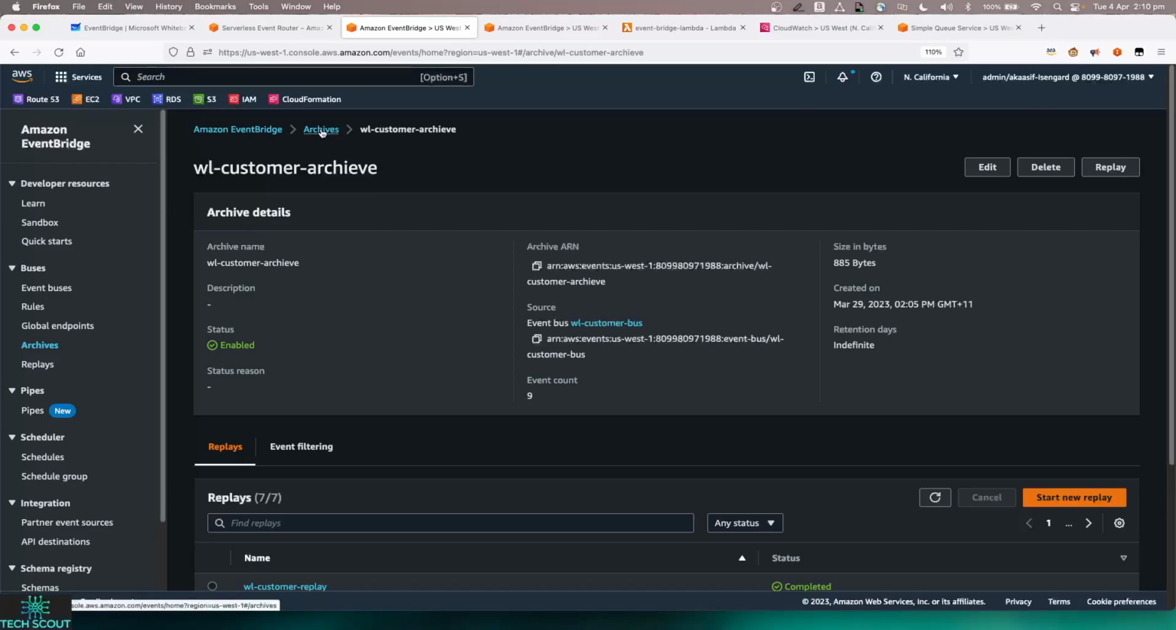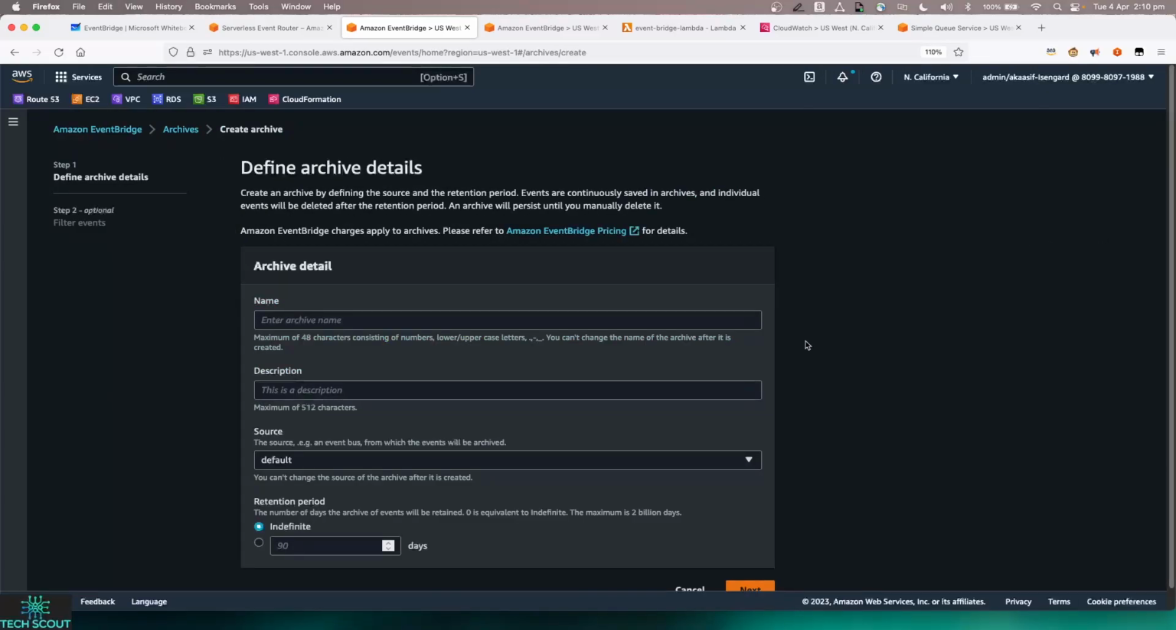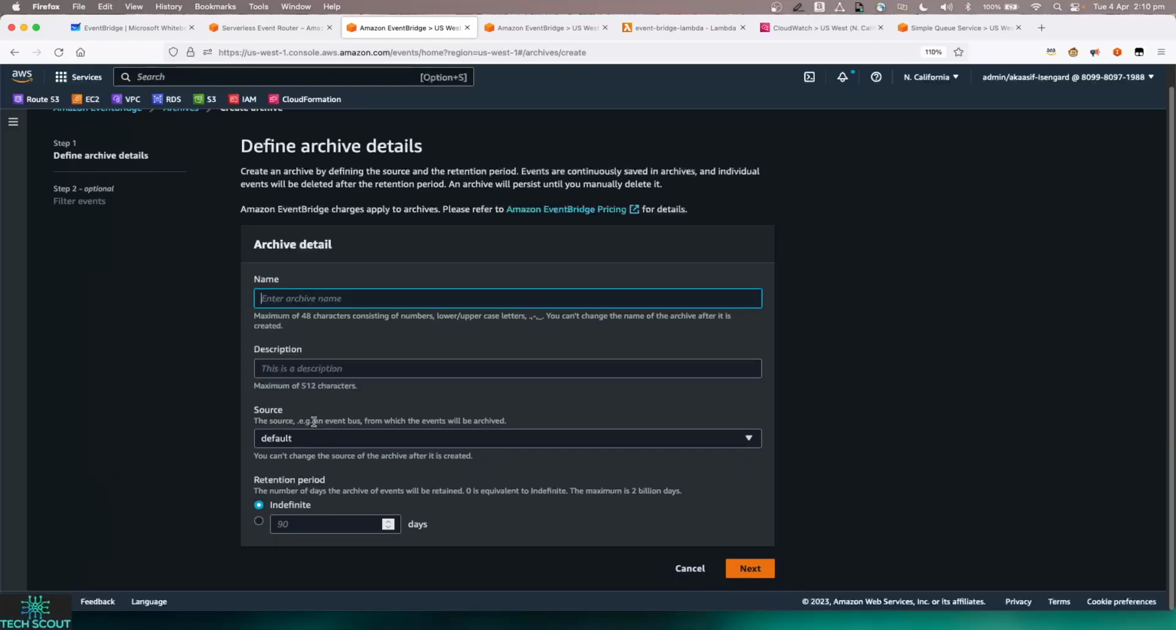What we can do with this is, in the archive, you can create a new archive, and then you just provide the source. At this stage, let's say our bus is the source. So any messages going through the bus after this would all be available in the archive. I can put a retention period as well. Again, that is all based on your discretion, and as it says, it can be from 0, which equals indefinite, to a maximum of 2 billion days. Again, that's a pretty big number.